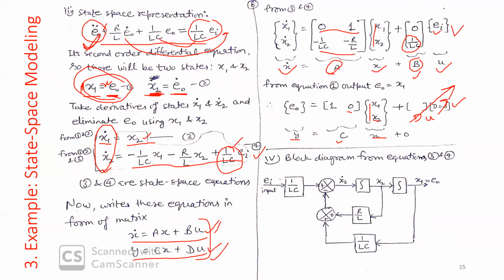Similarly, you can put equations number 3 and 4 in terms of a block diagram. You practice yourself. I have given you the idea of how you will solve. So this is enough for this class, state space representation. That is your modern control theory. We learned how to obtain the state equation and the output equation of a system, and the combination of these two equations is known as the state space representation of a system.